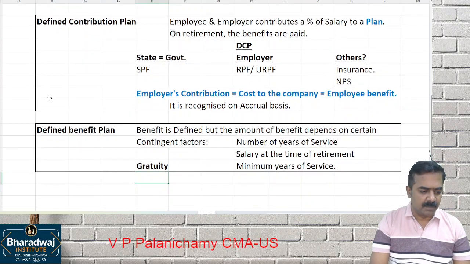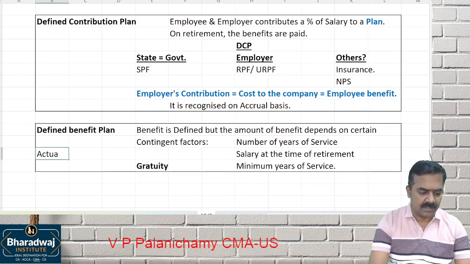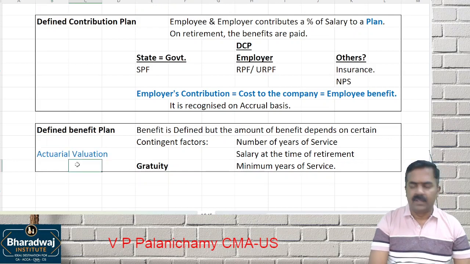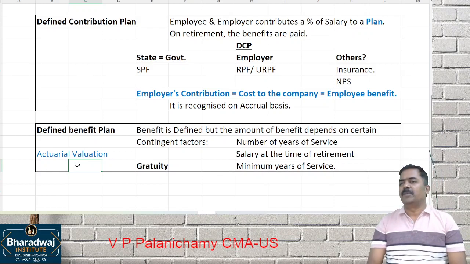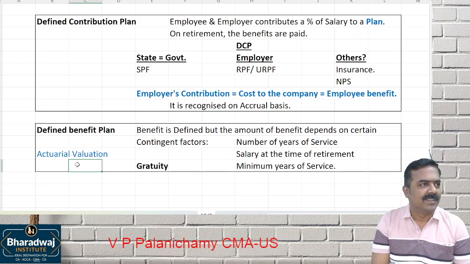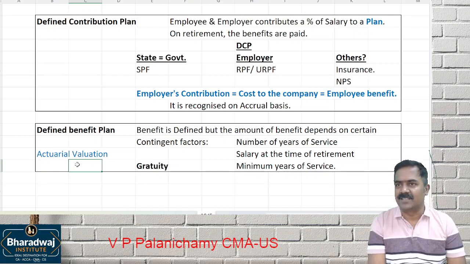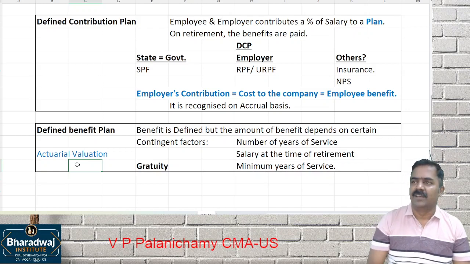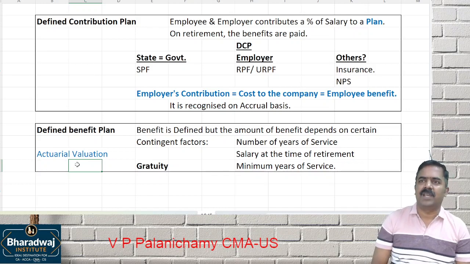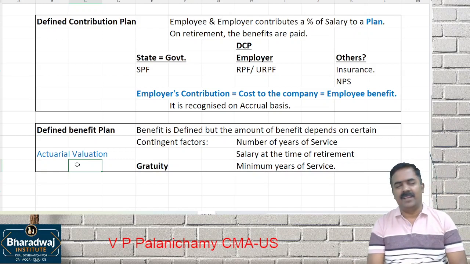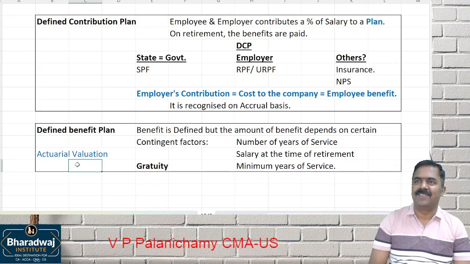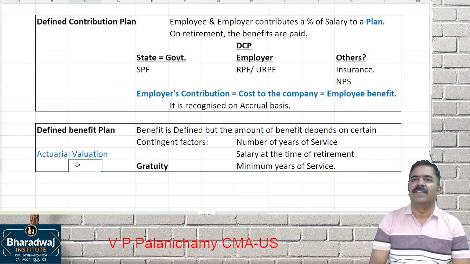For defined benefit plan, we require actuarial valuation. We require which one? Actuarial valuation. Sir, what do you mean by actuarial valuation? Actuary is a person. Maybe you could have seen the actuarial science course. BSc actuarial science or PhD in actuarial science. Actuary is a person who will value the liability or obligations based on the life expectancy of the human resources. How many years will a human resource work for a company? How many years will a human resource live in the country? On that basis, the liability will be determined.